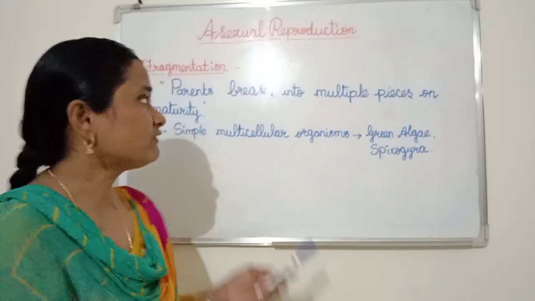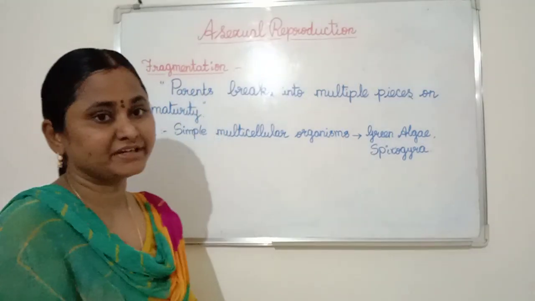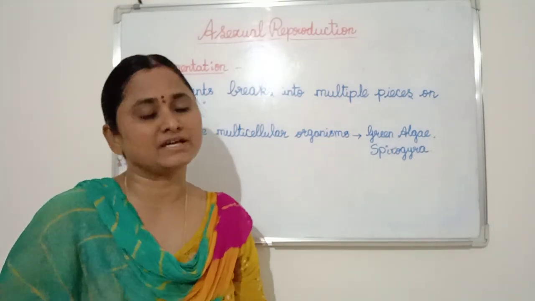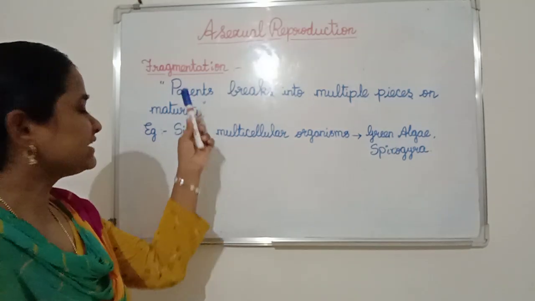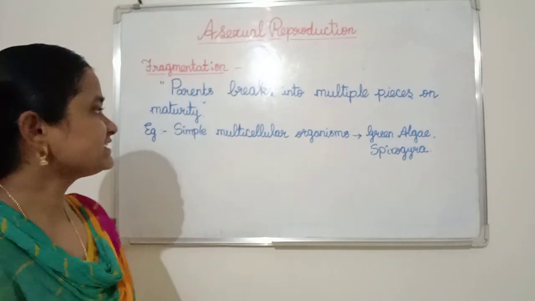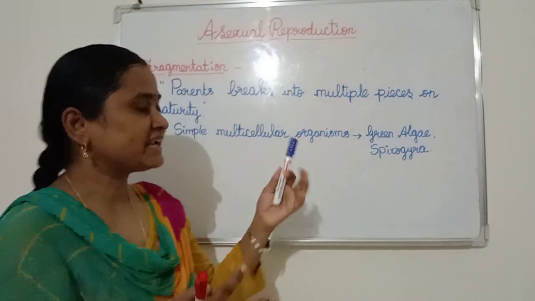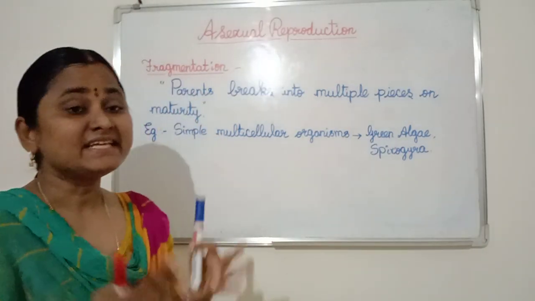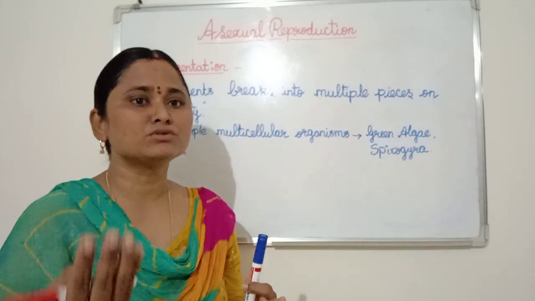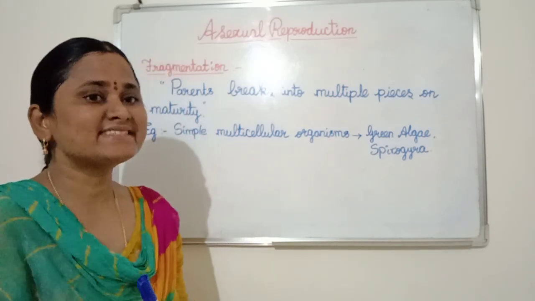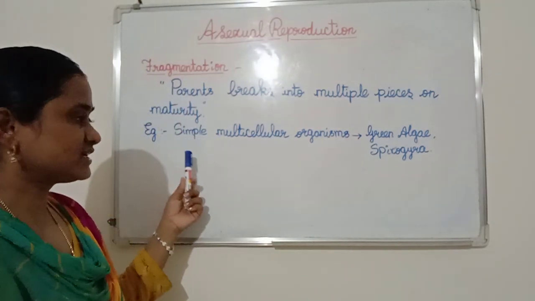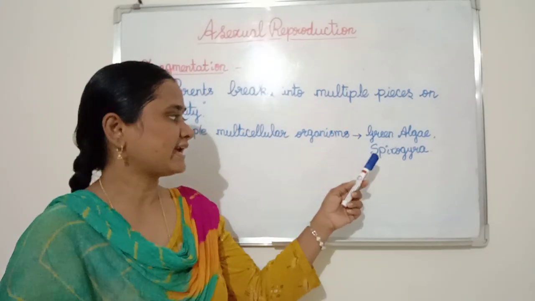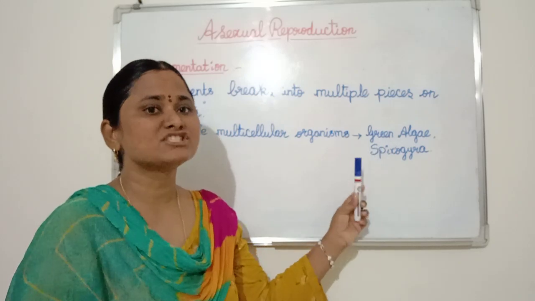Students, now I am going to teach about fragmentation. The word fragmentation is derived from fragment. The meaning of fragment is pieces. That means here the parent breaks into multiple pieces on maturity. Each piece gives rise to one individual. Examples of fragmentation are simple multicellular organisms like green algae and Spirogyra.